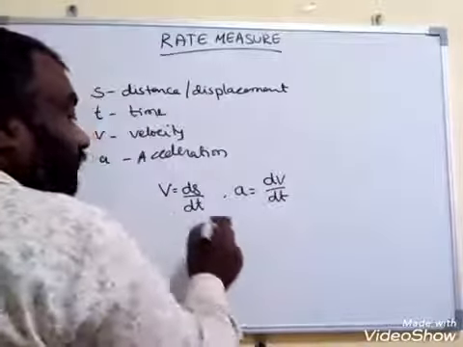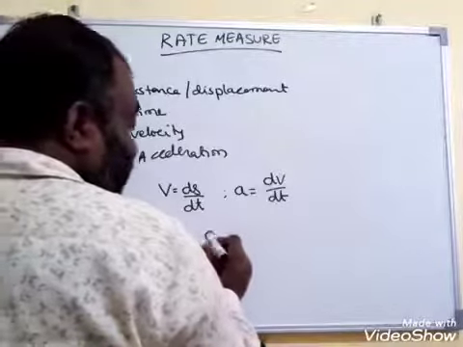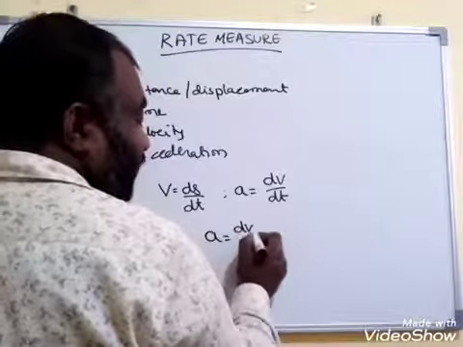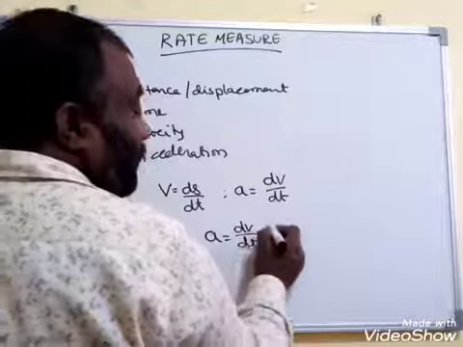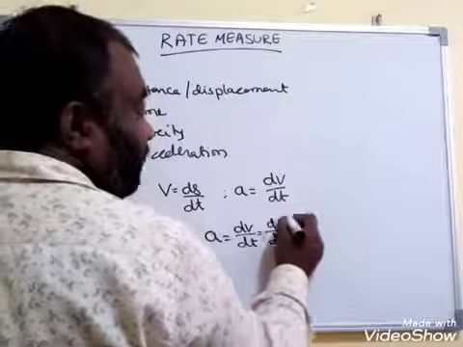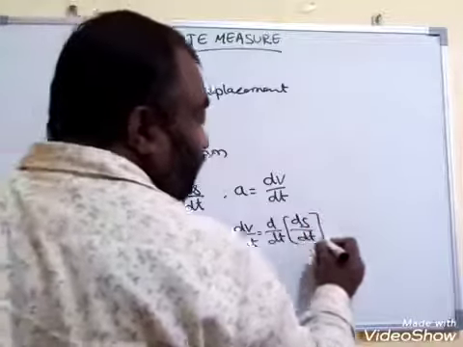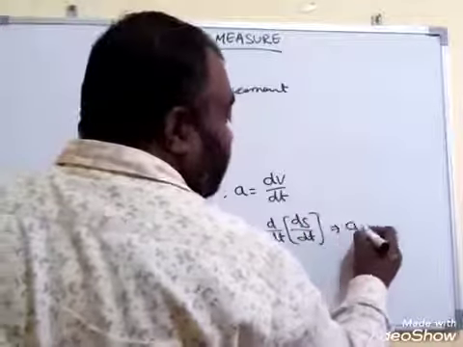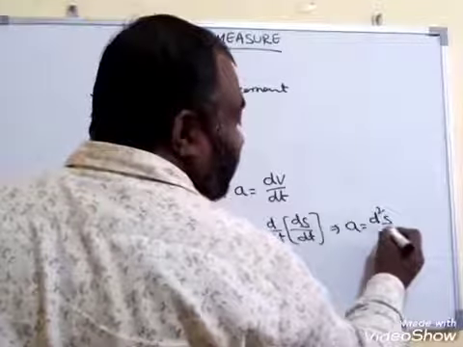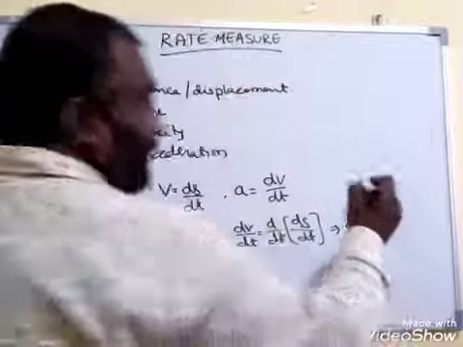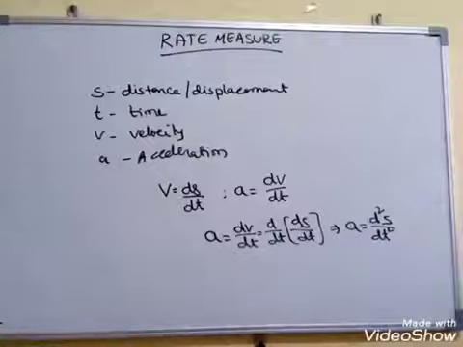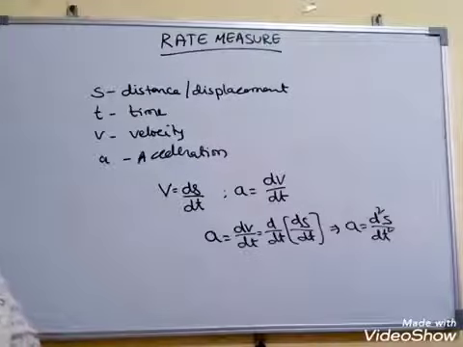Further, A is equal to dv by dt, that is equal to d by dt of ds by dt, so A is equal to d square s by dt square. This is the acceleration.